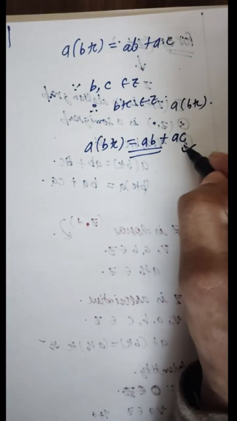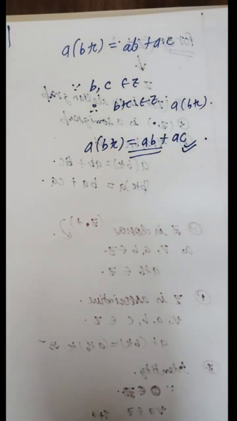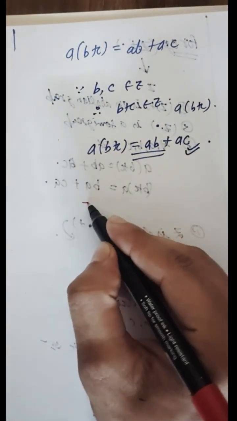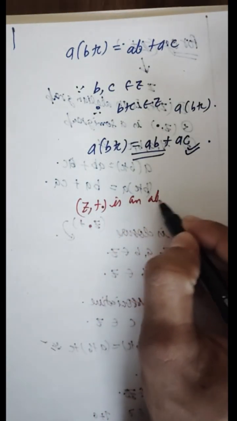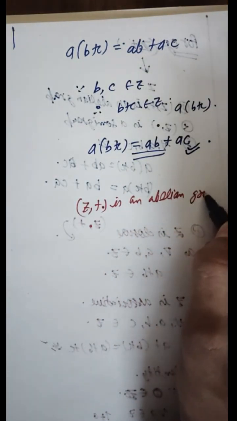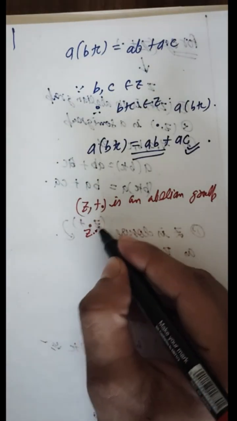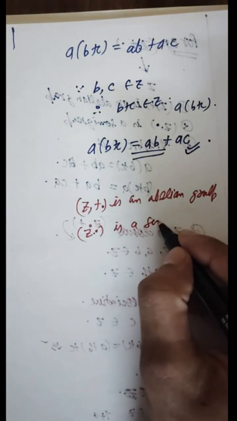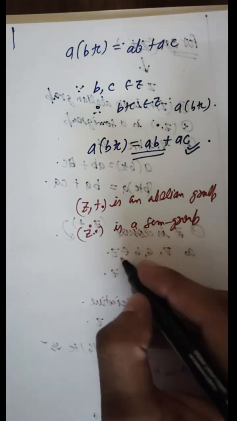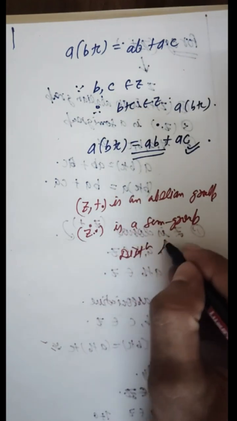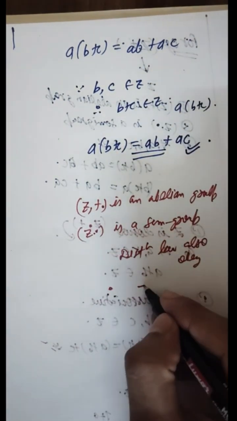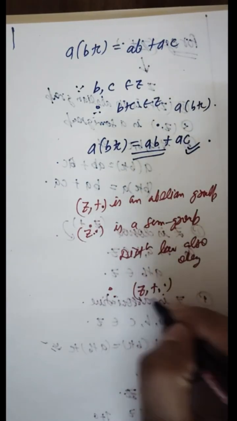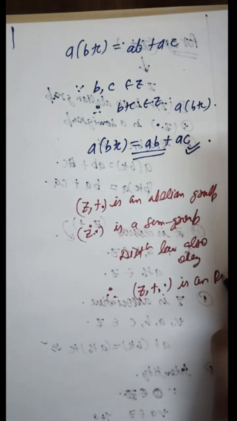Hence the distributive law also obeys. So guys, this proves that (Z, +) is an abelian group, (Z, ·) is a semi-group, and the distributive laws also obey. Therefore (Z, +, ·) is a ring.